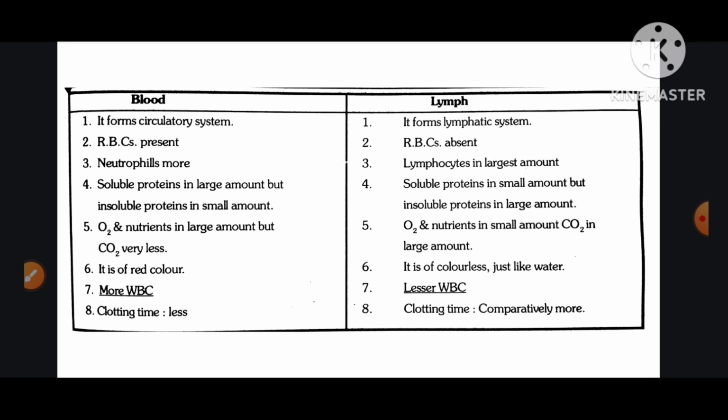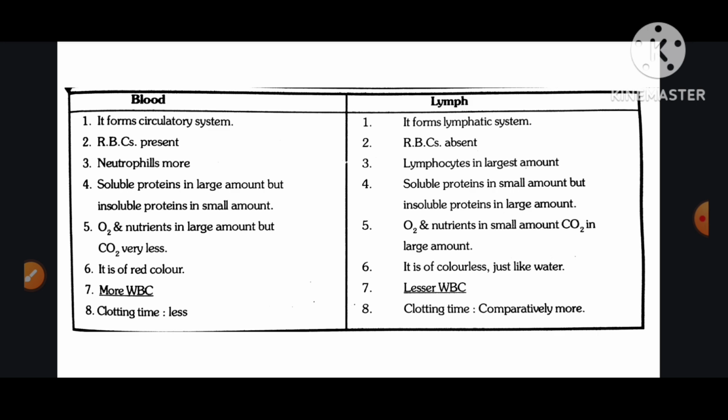Blood and lymph. Difference between blood and lymph. Blood: number one, it forms the circulatory system. Number two, RBC present. Number three, neutrophils more. Number four, soluble proteins in large amount but insoluble proteins in small amount. Number five, O2 and nutrients are in large amount but CO2 very less. Number six, it is of red color. Number seven, more WBC. Number eight, clotting time less.